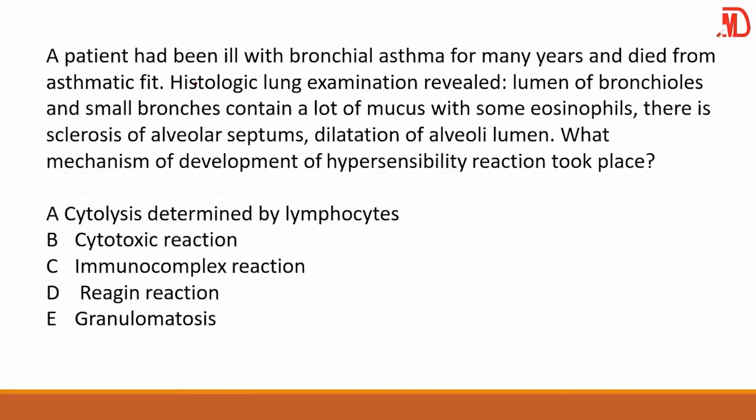Now, a patient has been ill with bronchial asthma for many years and died from an asthmatic fit. Examination reveals that the lumen of the bronchioles and the small bronchioles contain a lot of mucus with some eosinophils. There is sclerosis of the alveolar septums and dilatation of the alveolar lumen. What is the mechanism of the hypersensitivity reaction? Guys, what type of hypersensitivity is bronchial asthma? We have type 1, type 2, type 3, type 4. What type is it? Of course, this is type 1.